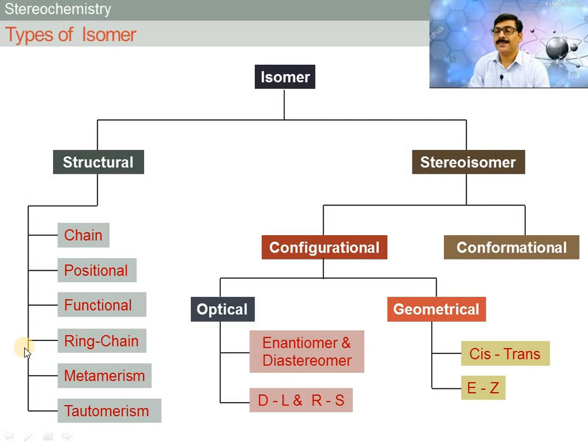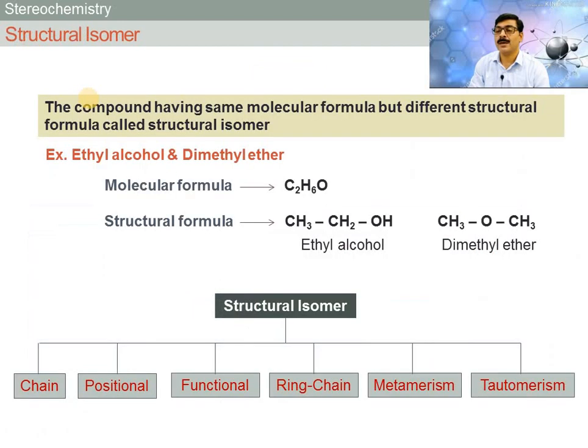So friends, in today's lecture we learn about only the structural isomer. What is called structural isomer and how are they classified? Friends, compounds having the same molecular formula but different structural formula are called structural isomers.